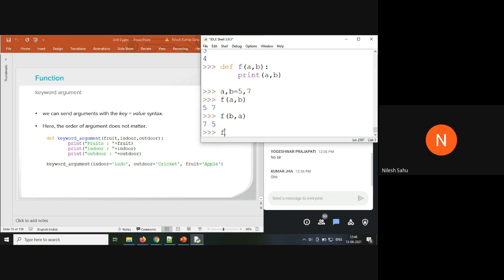Instead of that, you can do f of a equal to 5, b equal to 7. Or f of b equal to 7, comma a equal to 5. Even though the order is different here, the value of a is going to be 5. So this is known as keyword argument.